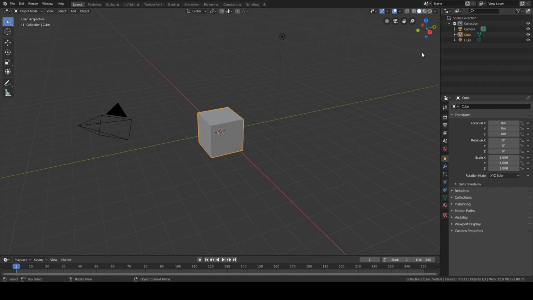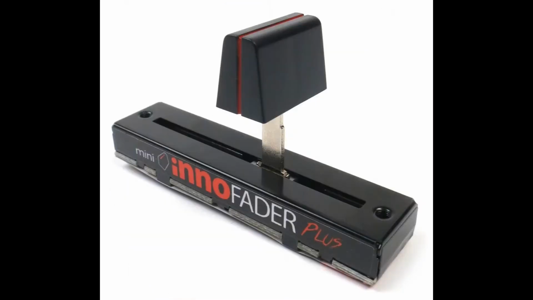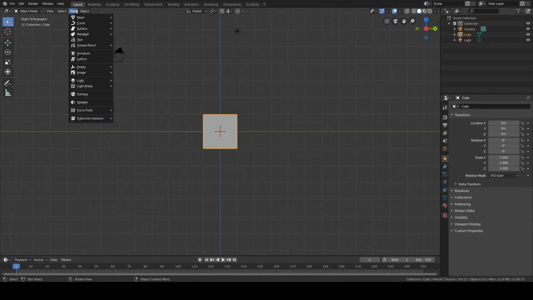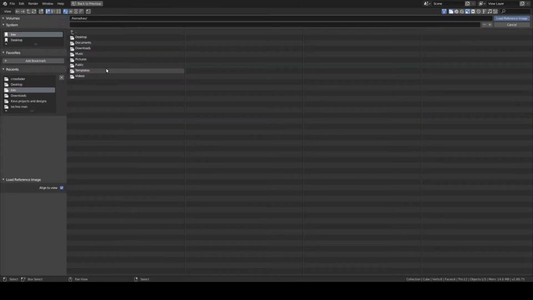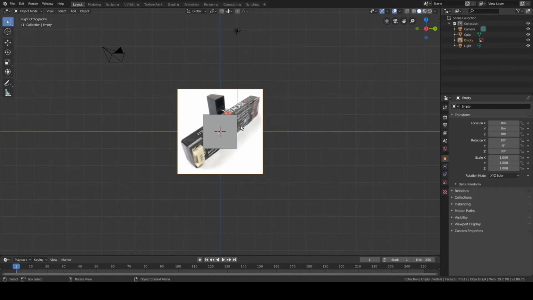In this video we're gonna make a part for a crossfader with the help of Blender. So I found some pictures online from a crossfader, and what I will do, I will set them up as a reference image in my Blender scene. So I will go to Add, Image, Reference. I'll go to my location, so the images are located on my desktop in a specific folder, and I will just load my image.